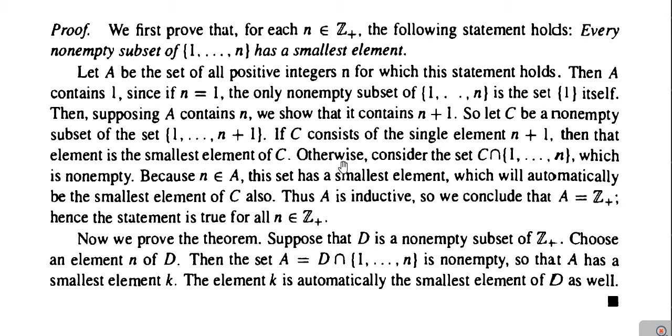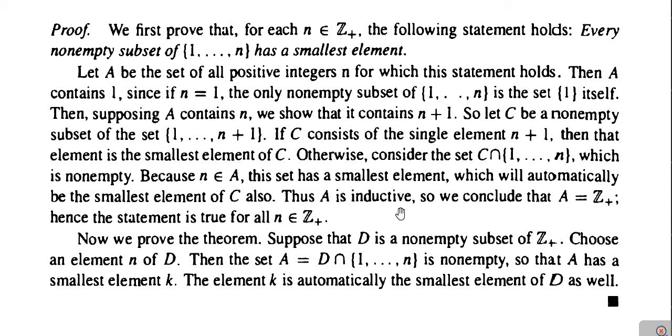If not, then consider the set C intersection with the set 1, 2 up to n, which is non-empty. Obviously this is non-empty, because if n belongs to A, then this set has the smallest element, which will automatically be the smallest element of C also.